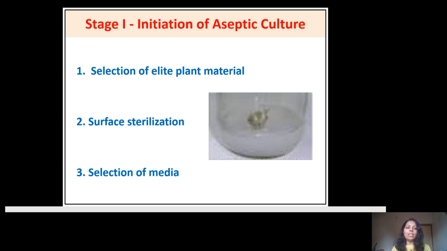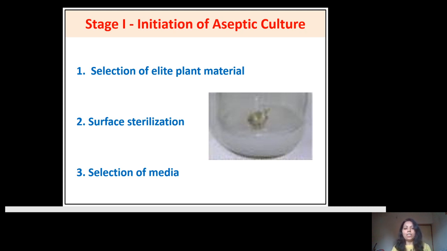But whenever this plant is in an environmental condition in the field, it has a number of spores of bacteria and fungi on it. That's why there must be proper selection, that is the selection of elite material. Suppose you are selecting a banana plant, see the plant in the field which has luxuriant growth, which is free from any fungal, bacterial or viral diseases, and bring this plant into the laboratory. That is, take the elite source material. That is the first step, to select the elite plant material from that field. Now you have selected the elite plant material from that field.